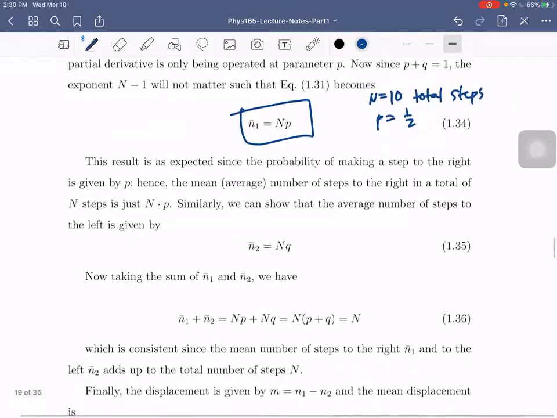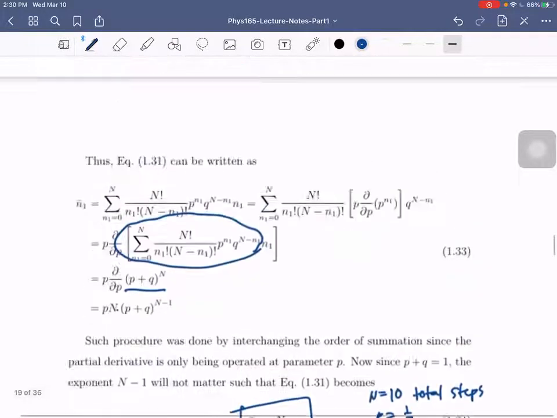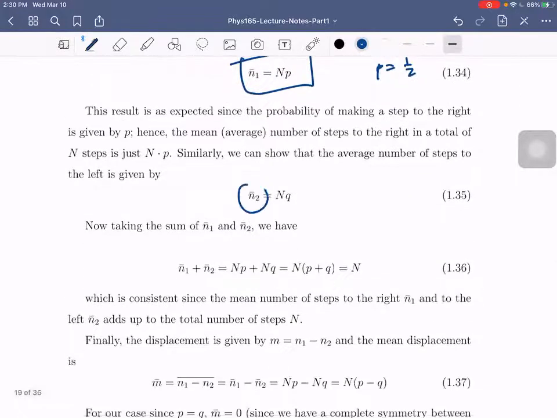So, similarly, ganun din. So, kapag sinolve nyo, similar dito sa expression na ito, for n sub 2 bar, or the average steps to the left, is just total number of steps times q, which is the probability of taking the steps to the left. Okay? So, we can actually get the sum of their averages. And kung makikita nyo, this is just equal to n, which is the same. Tama? Kung ilan yung number of steps to the left, i-add mo lang the steps to the right. And this is just equal to the total number of steps.